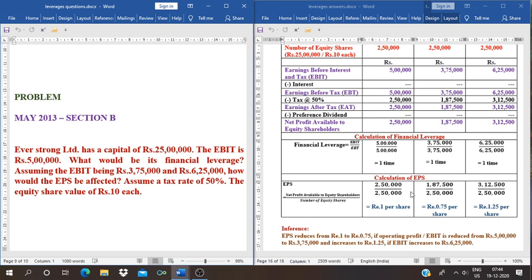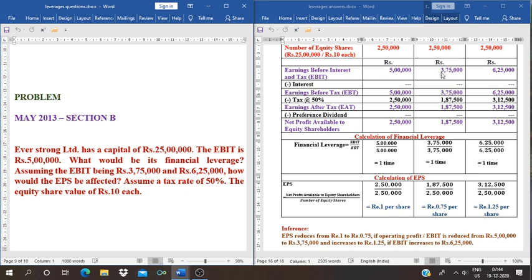After calculating financial leverage and EPS, we need to write the conclusion. Is there any effect on the EPS since EBIT has decreased and increased? What is the conclusion or inference here? See, when EBIT is 5 lakh, EPS is rupee 1 per share.